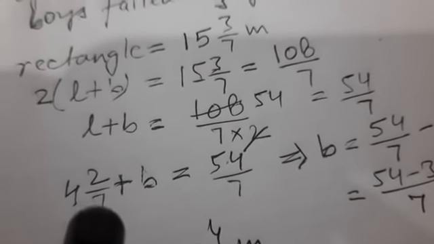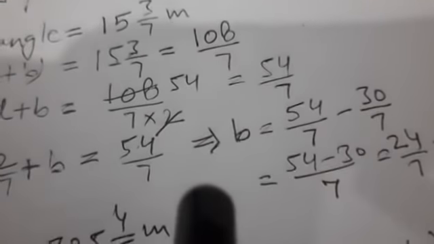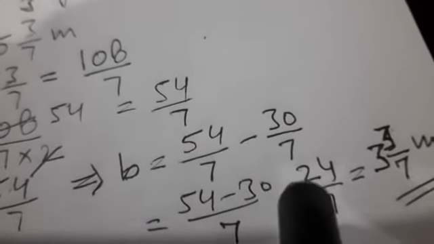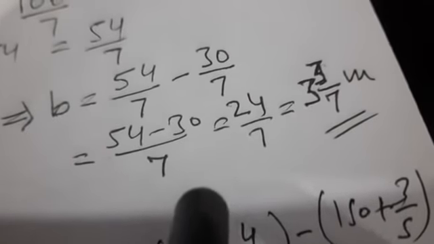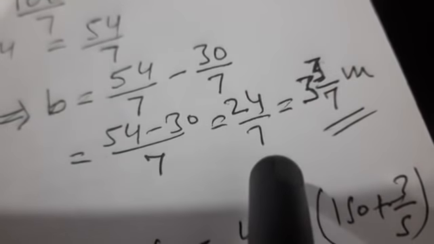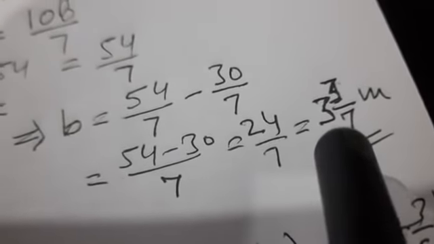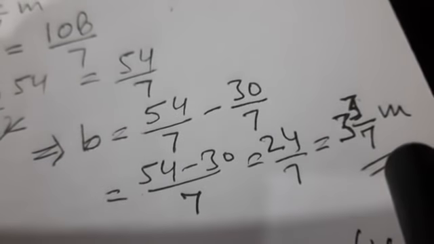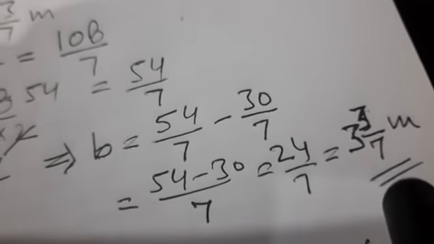So when we shift this fraction to the other side, it will be minus, so b equal to 54 by 7 minus 30 by 7. When we simplify this by taking LCM, we get 3 whole number 3 upon 7 meter as breadth. That is the answer.